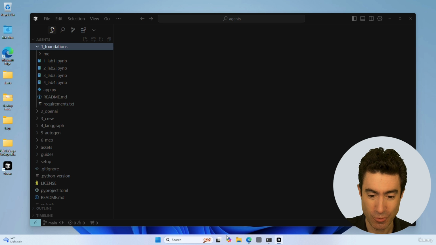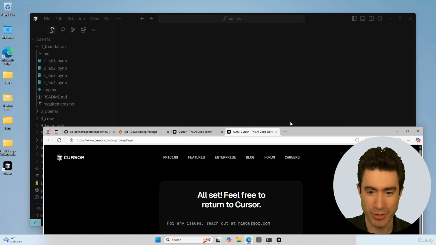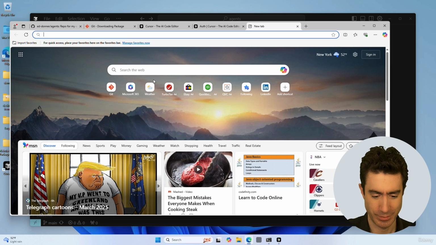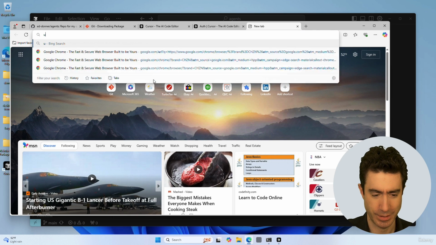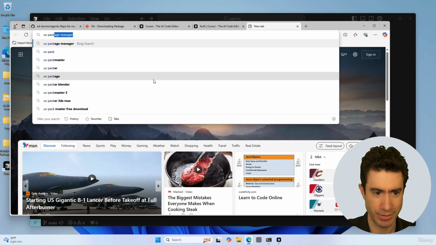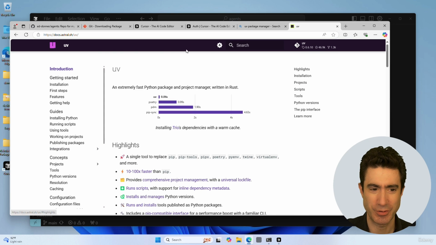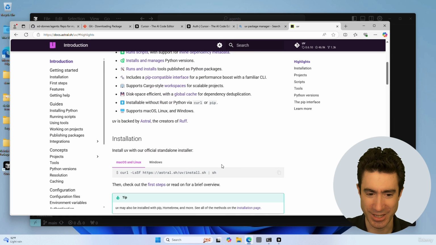Okay, we're racing ahead to part 3 of the setup. Part 3, of course, is time for UV, which I'm so excited to show you. So we start by just looking for UV package manager. You will find it's also linked in the setup instructions. Astral is the name of the company that makes UV. Here it is, and it is an extremely fast package manager, as it tells you.